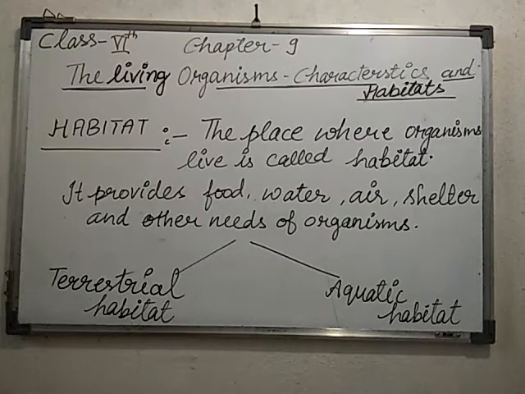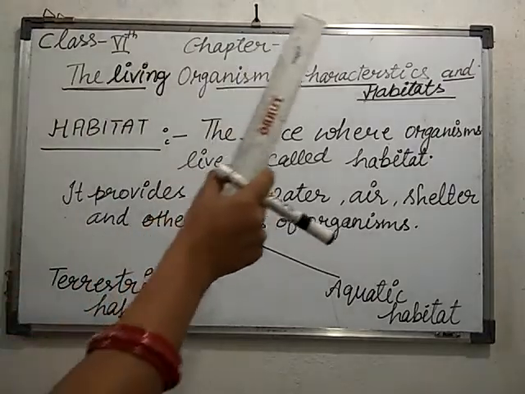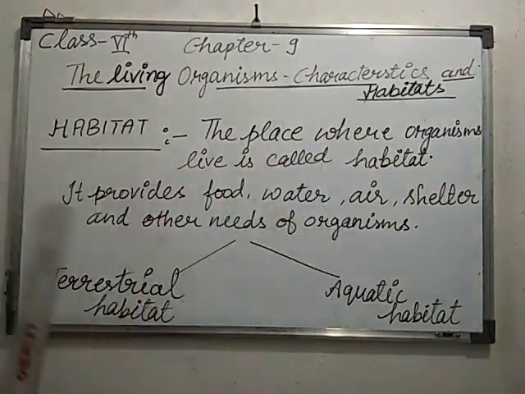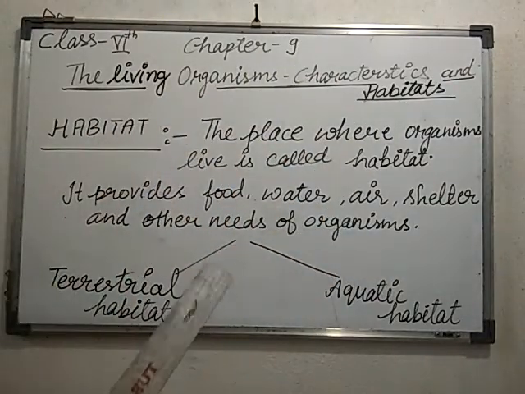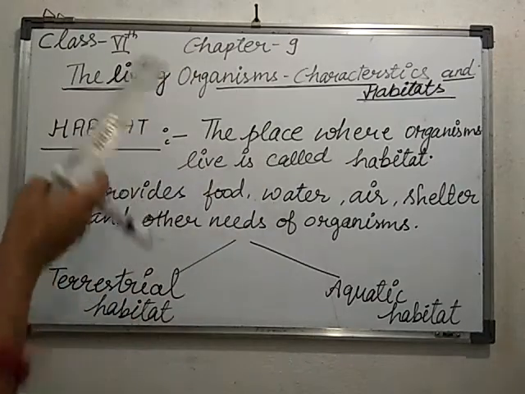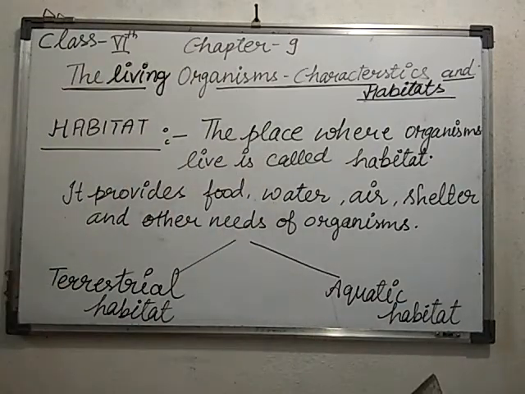Students, today we will learn a new chapter, that is your chapter 9, the living organisms and their characteristics and habitat. Firstly, we should know very well what the living things and the non-living things are. Living things can reproduce, can breathe, and can move from one place to another. These are all the symptoms of a living organism.